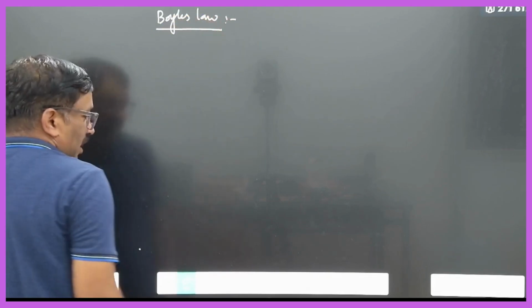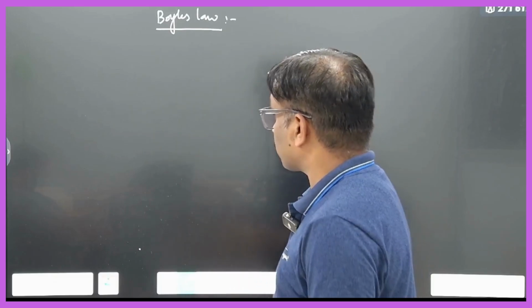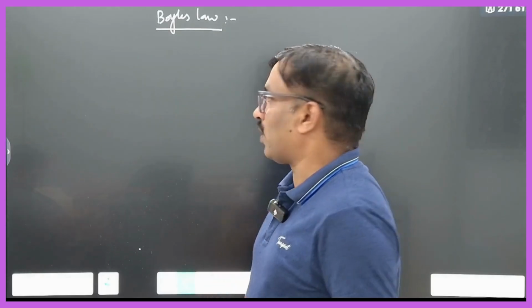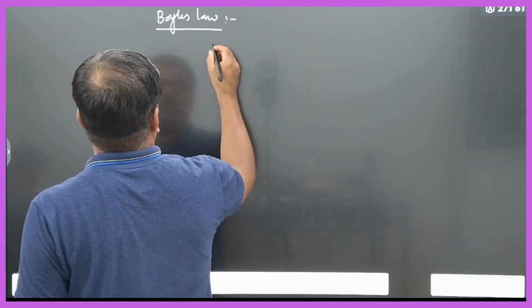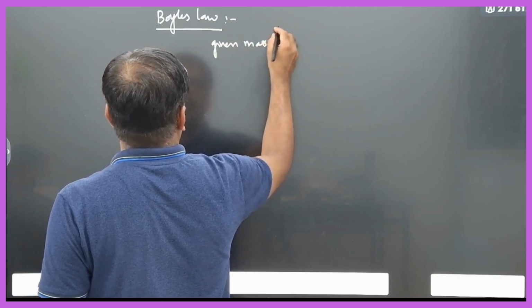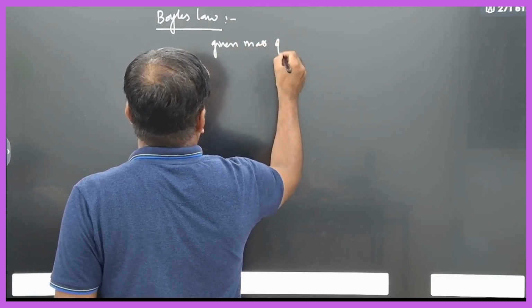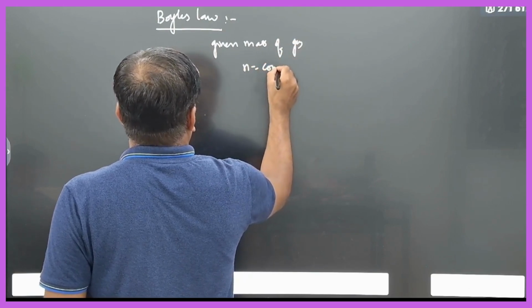Boyle's law. What is the statement of Boyle's law? Most students will say that pressure is inversely proportional to the volume, but they will not mention one more condition. For whenever you have any relation, these conditions are compulsory: for a given mass of a gas. That means the mass of the gas should not change. Given mass of a gas means the number of moles of the gas will be constant.